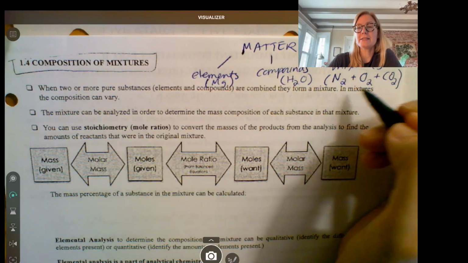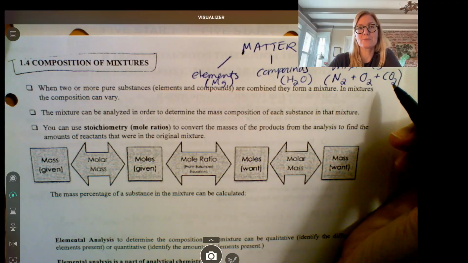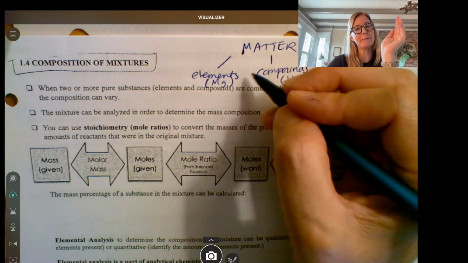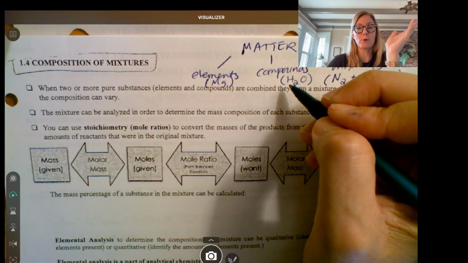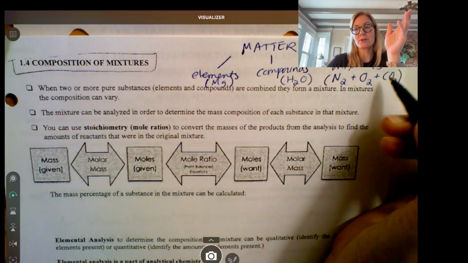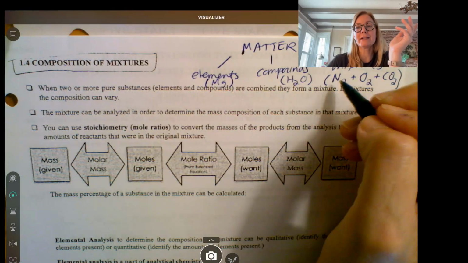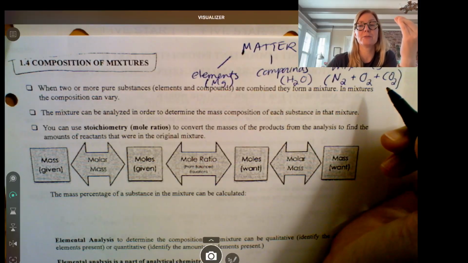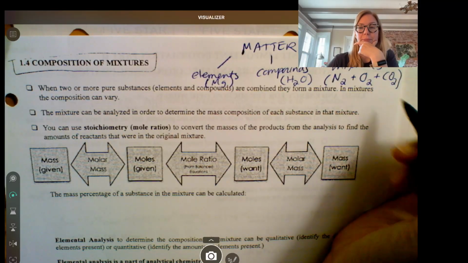Because the air on Earth is not a fixed composition the way a compound is. A compound like water is always 2 to 1. The air is not like that. So the ratio of nitrogen to oxygen to carbon dioxide is changing. And the carbon dioxide part is starting to build up, which is causing climate change.